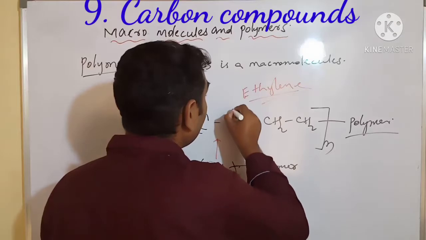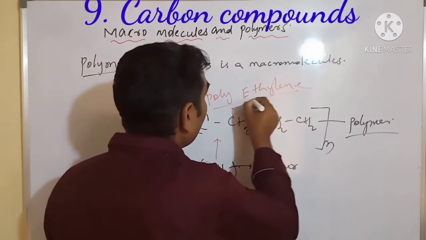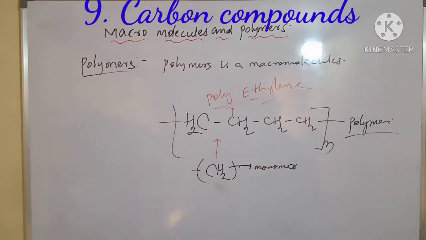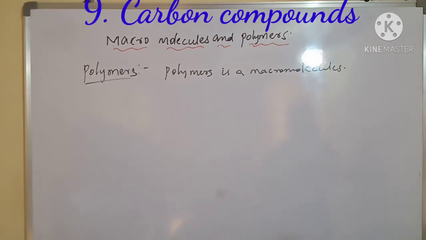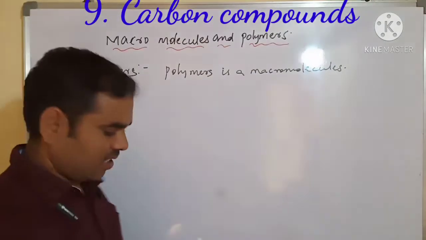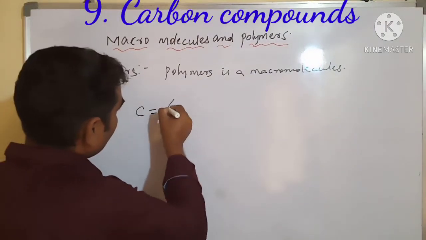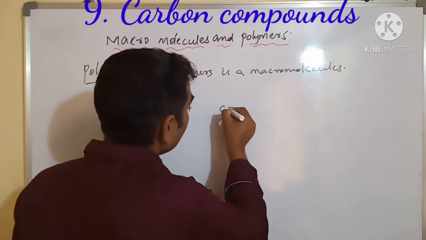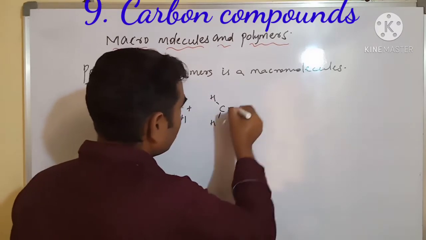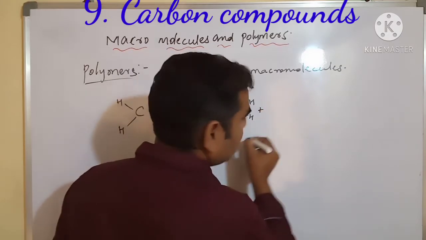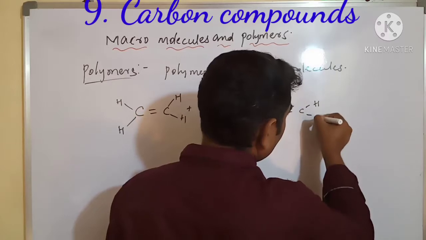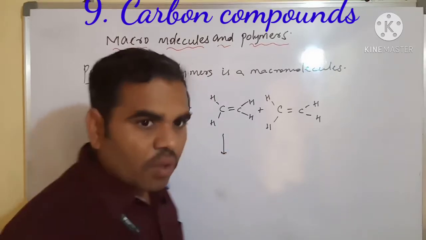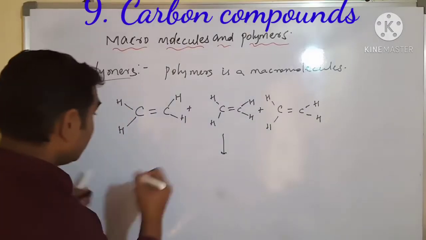That's why we call this polyethylene. A number of ethylene monomers are joining together. Here we are forming, what is this one? Ethylene monomer.